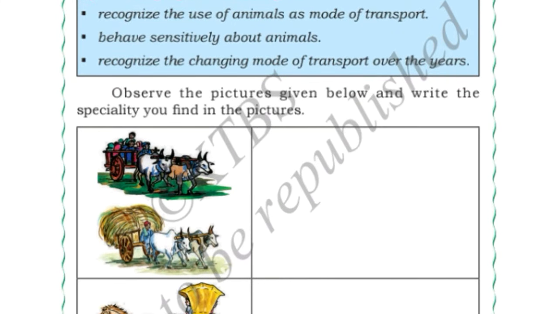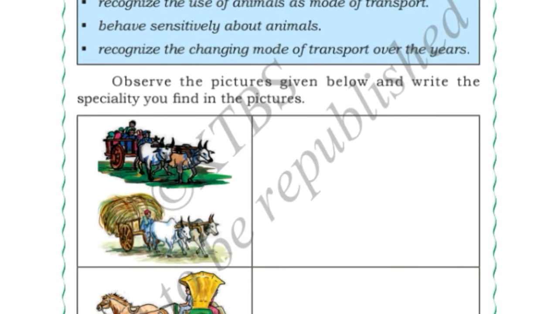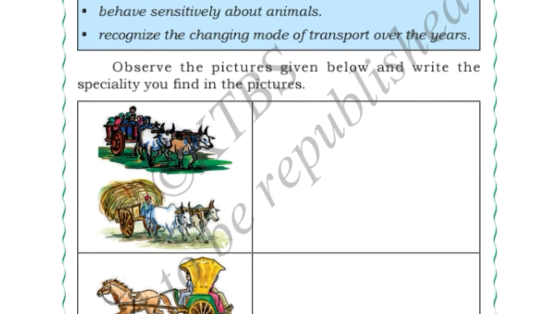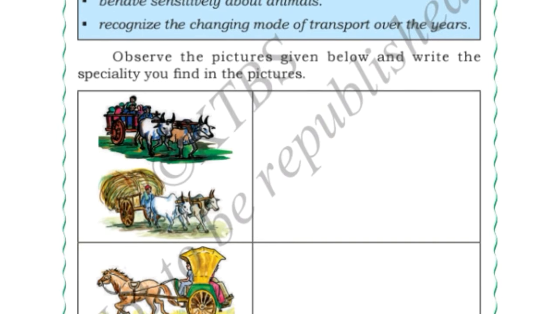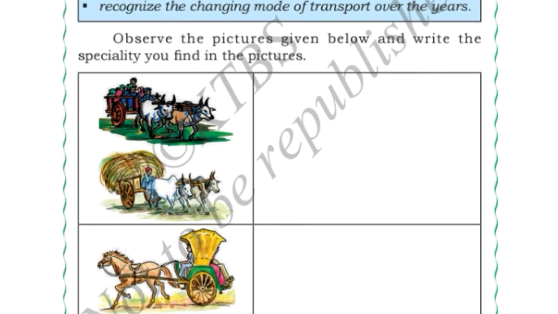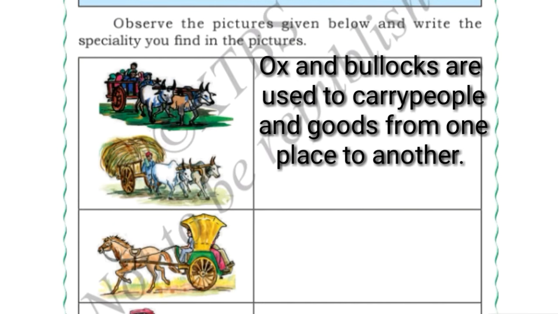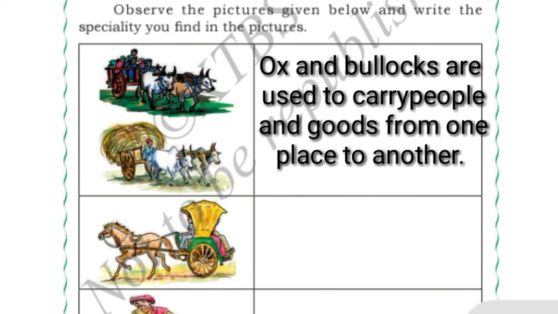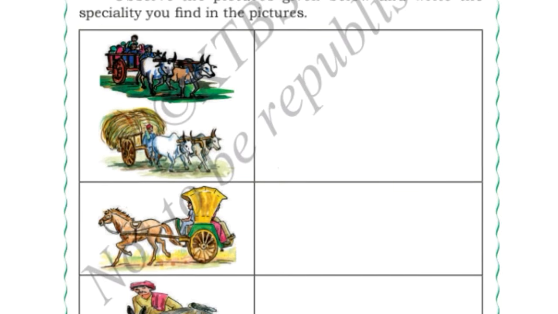See children, here below some pictures are given. We should observe these pictures and write the speciality which we find in them, okay? In the first picture, what can you see? You can see ox and bullocks are used to carry the people and goods from one place to another. So here we will write: ox and bullocks are used to carry people and goods from one place to another. That is a bullock cart.